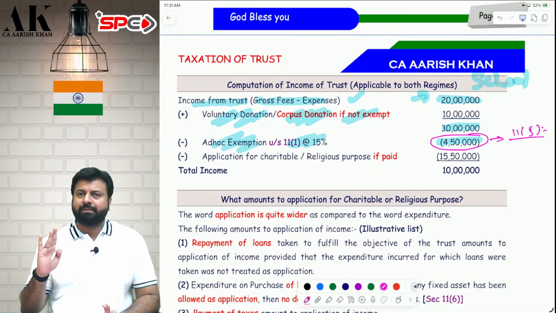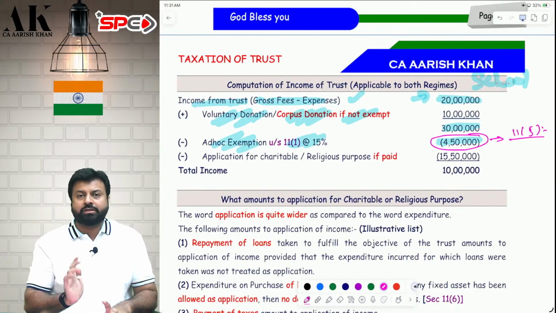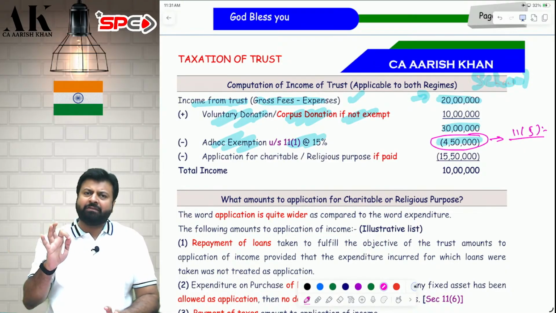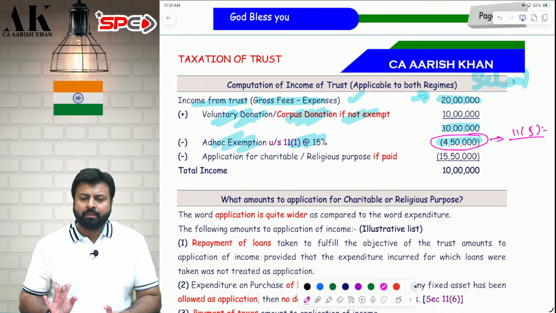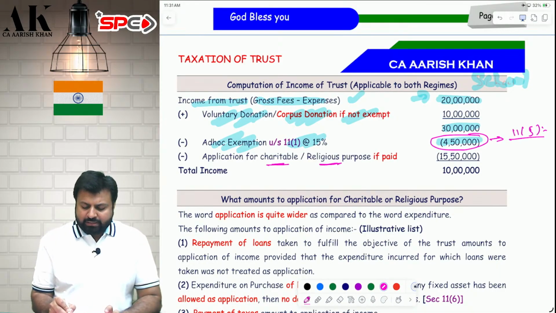You cannot keep it in private company shares, etc. You cannot do all those things. Invest in the mode specified in 11.5. You will get the exemption. That's it. After that, whatever money is left, you apply the money for charitable and religious purpose.